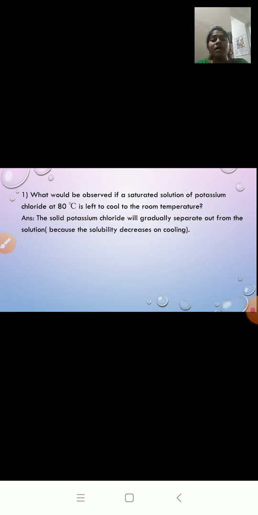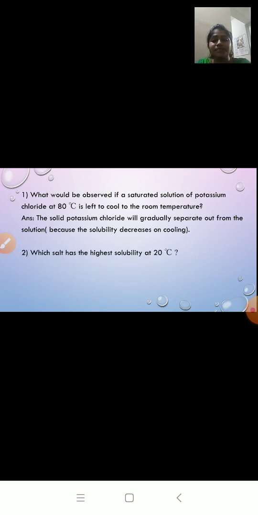Slowly the crystals or the solid of potassium chloride will again come back. Why? Because solubility decreases on cooling. The solid potassium chloride will gradually separate out from the solution because the solubility decreases on cooling.